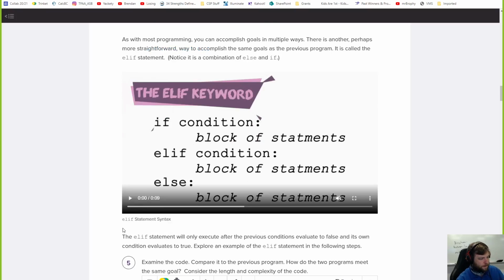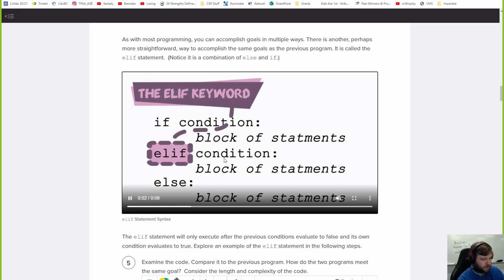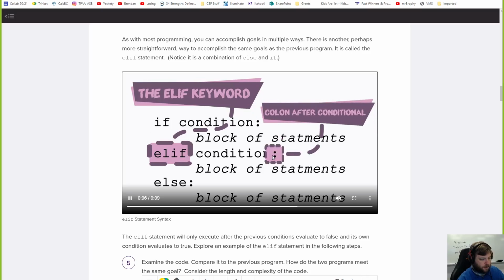So here's what it looks like. We've done our if, done our else. Elif would go in between these, and you could do as many elifs as you want. So if this is true, you do this. Let's look at what this looks like. Notice elifs still have conditionals. Elif has a conditional with a colon still. Ifs and else ifs have it. Else does not have a conditional.